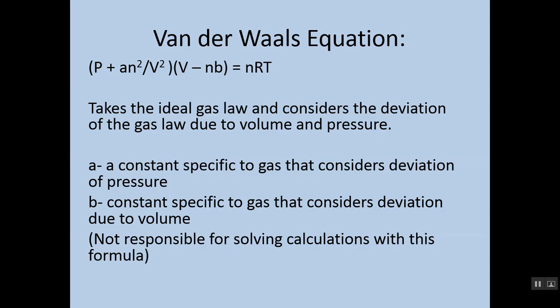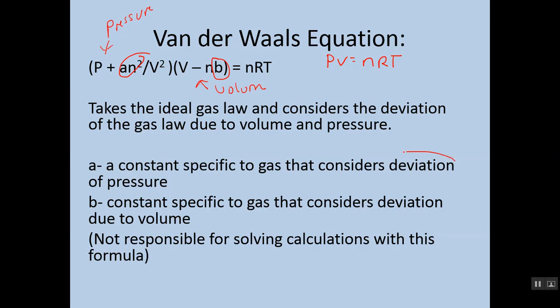Now, really this equation is just PV equals nRT, but it's a little bit more complicated, right? I want you to notice something about this equation, that all it really does is take into consideration two things. It takes into consideration a change because of pressure and a change because of volume.